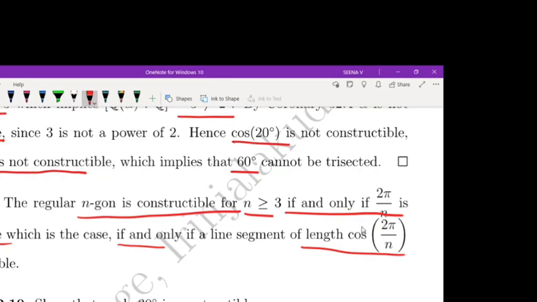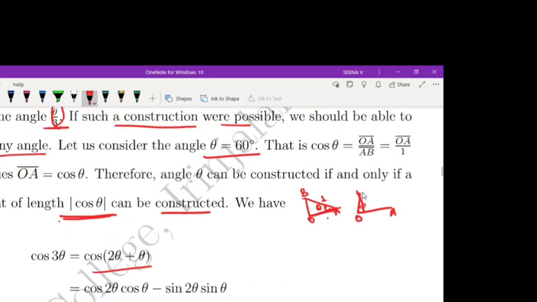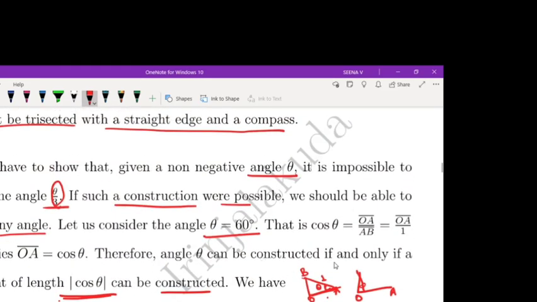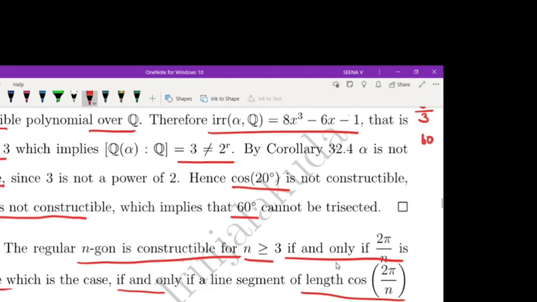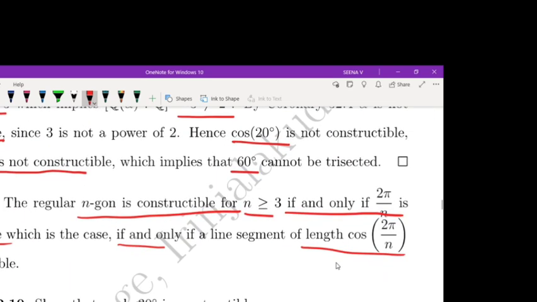Already we have discussed that an angle theta can be constructed if and only if a line segment of length mod cos theta can be constructed. Using the same result, an n-gon is constructible if and only if 2 pi by n is constructible. If 2 pi by n is constructible, then cos 2 pi by n is constructible.